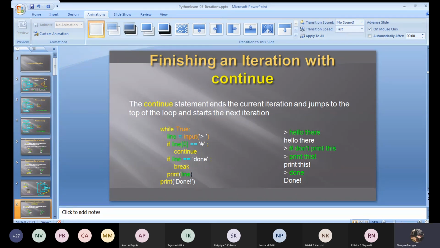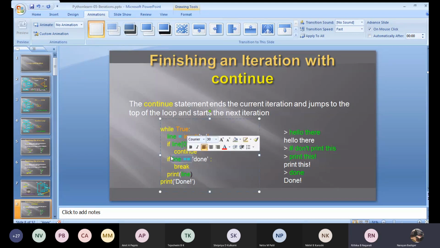So while True, line, I will enter one particular word or a line, then I will check it. If line of 0 equals hash. Say for example, I will be entering hello there. So what do you mean by line of 0? Anyone? What will be the value for line of 0 when I have given input as hello there? Sir, H. Yes, correct. Whether H is equal to hash? No. It doesn't enter and it checks the next statement.